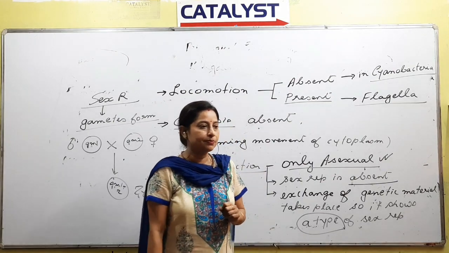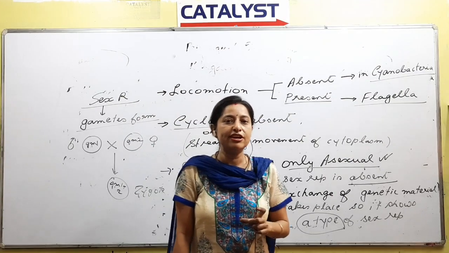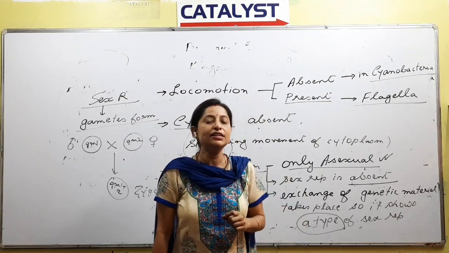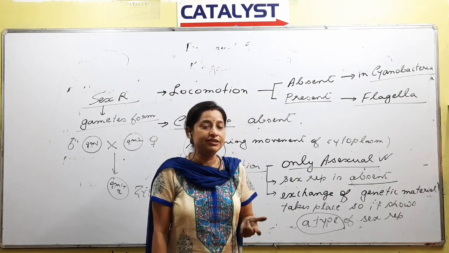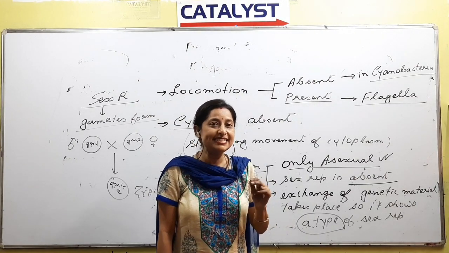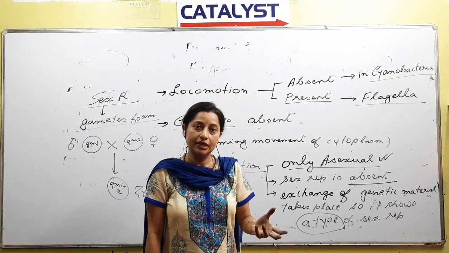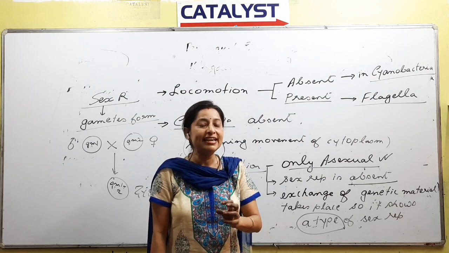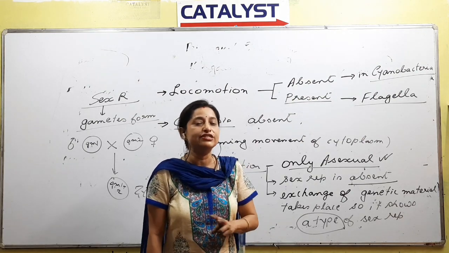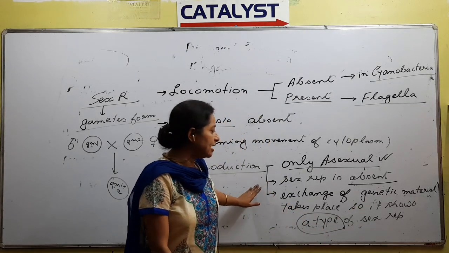Right? If someone has gone through the lesson on bacterial reproduction, you will find some words like conjugation, transduction, transformation. These three types, what do we call them? A type of sexual reproduction, right? Why do we call them like sexual reproduction? Because in them genetic material exchange happens, right? Later we will discuss the details when we discuss reproduction in bacteria.